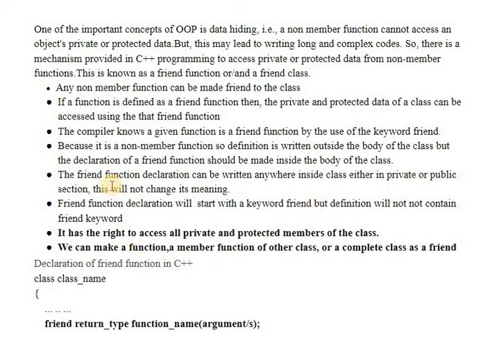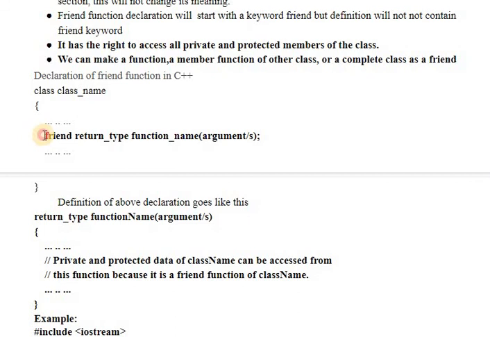Okay, so a friend function declaration will start with a keyword. Only with that keyword will the compiler be able to know that this function is a friend to the class. So it has the right to access all the private and protected data members of the class, and we can make a function, a member function of another class, or a complete class as a friend. Okay, so this is the declaration of your friend function.